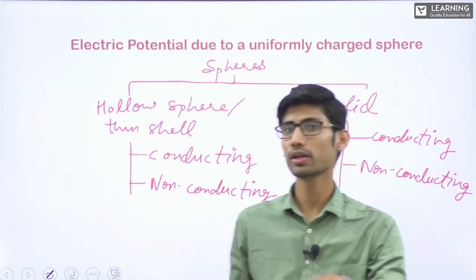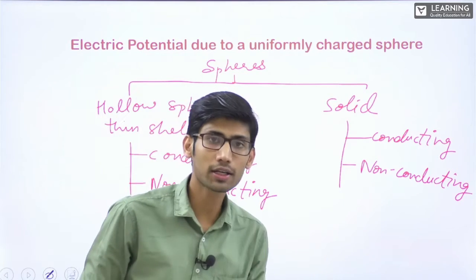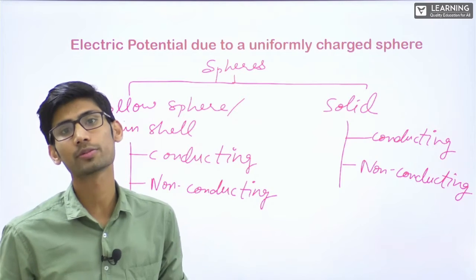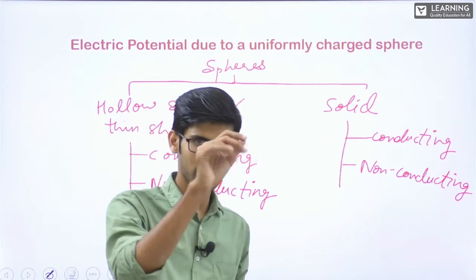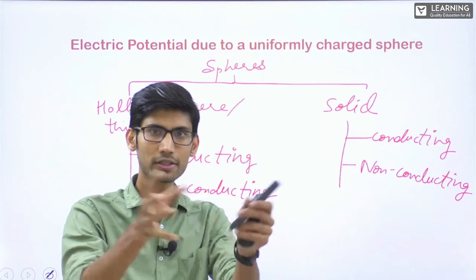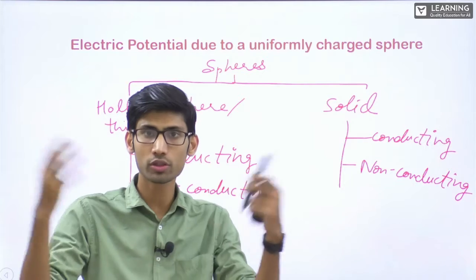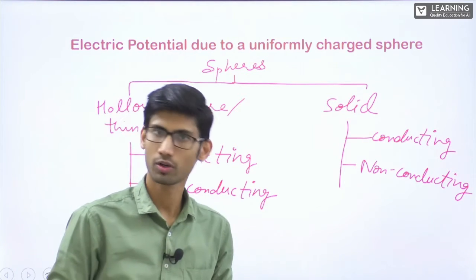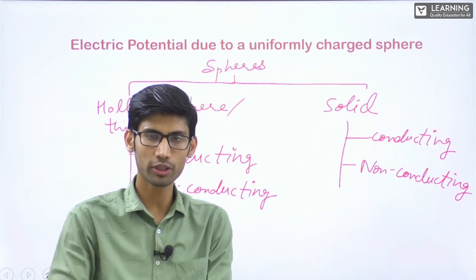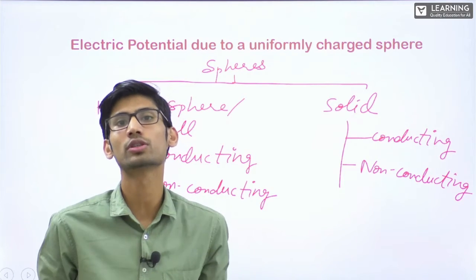If it is non-conducting, the charge will not move from its position. However much charge I have given, and wherever I have given it, it will be distributed accordingly. It will not be disturbed and will not come to the surface. If it is distributed uniformly throughout the volume, it will stay distributed throughout the volume.